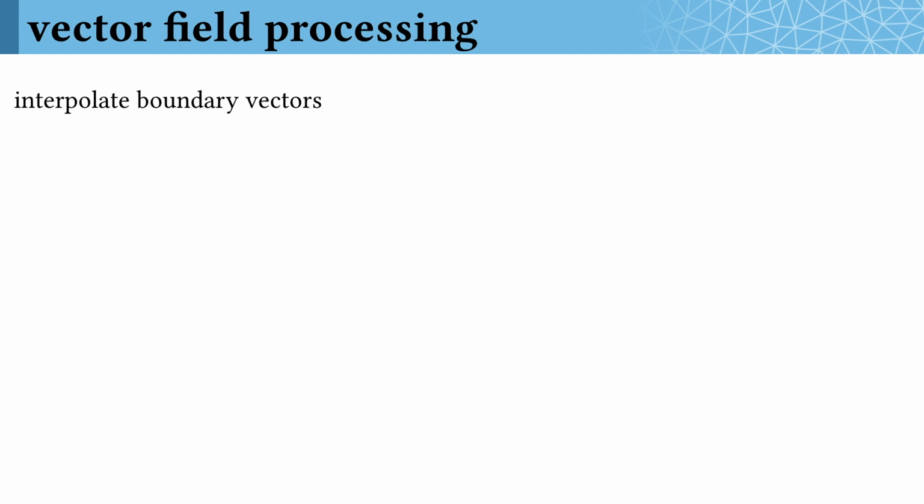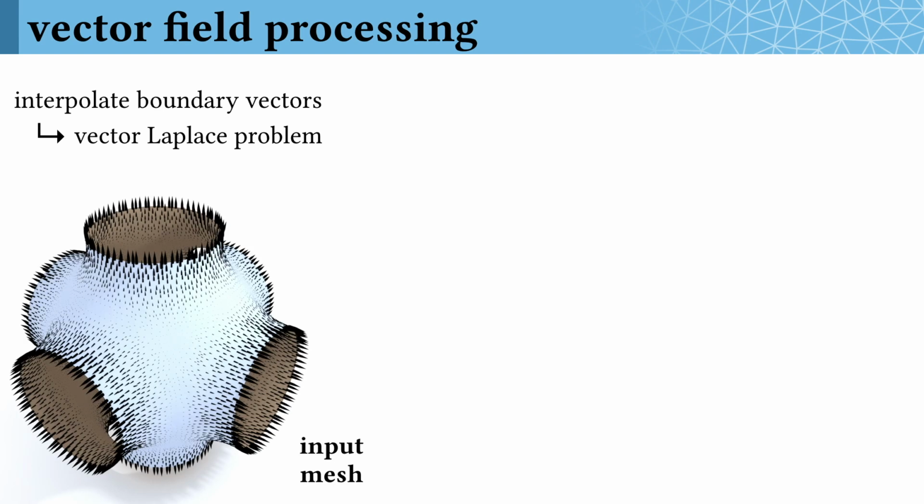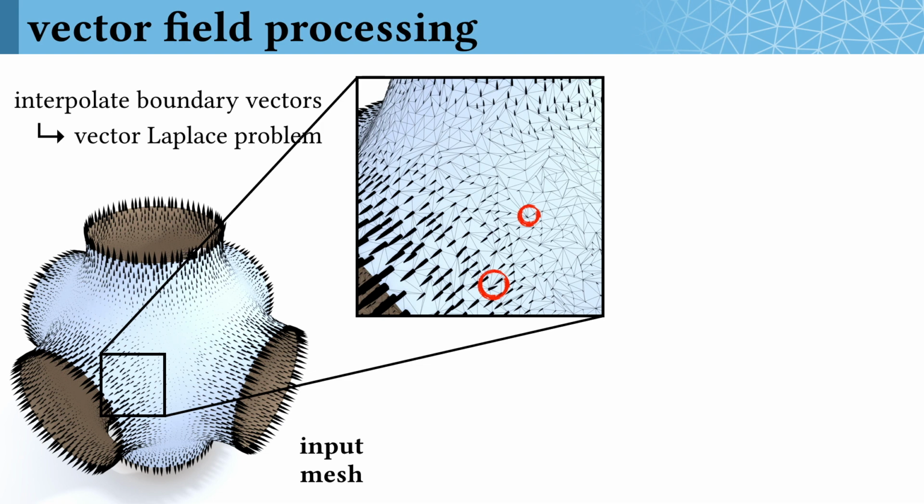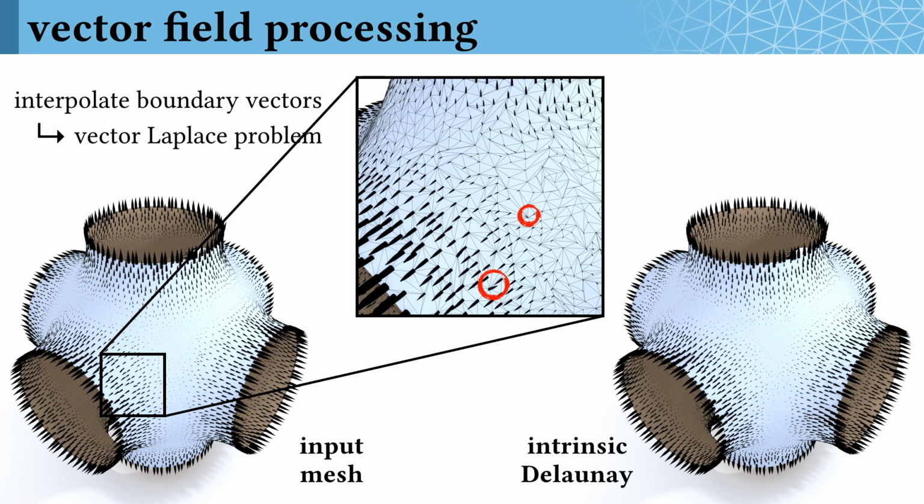Our data structure also makes it easy to process tangent vectors. Here, we smoothly interpolate tangent vector data defined on the boundary into the interior of the shape. Doing this naively can result in flipped vectors, which point in the opposite direction you would expect, which I've highlighted here in red. This happens due to negative weights of the Laplace operator for the original mesh. Running this exact same procedure on our intrinsic triangulation will never yield these flipped vectors, and we can prove that via a maximum principle for the vector Laplace operator.